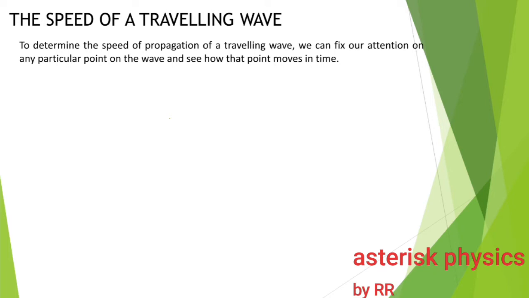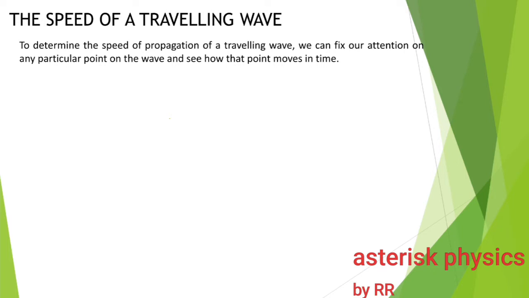That is, if you are concentrating properly, then you can see only that crest, nothing else. And if you see that crest, you can see that that crest approaches you. Some quantity of water is coming towards you. And that is the speed of that crest, or you can say that is the speed of that wave, because that crest is actually a part of that wave.